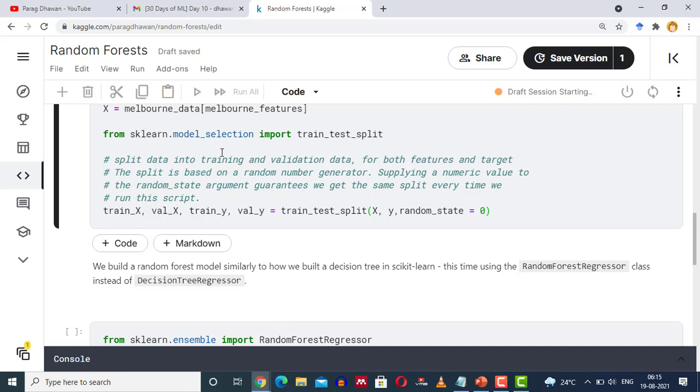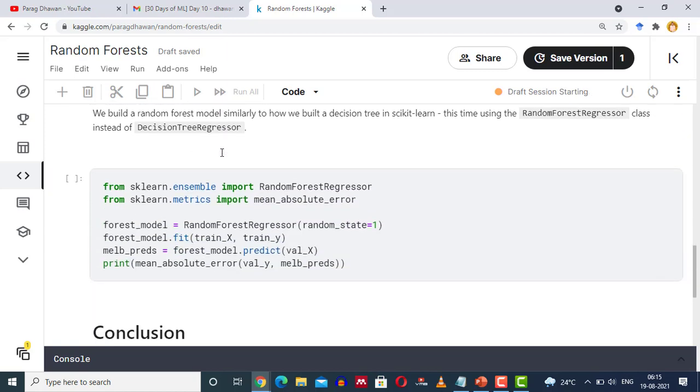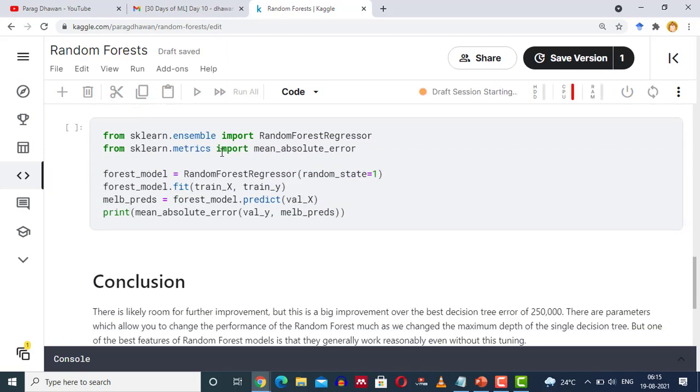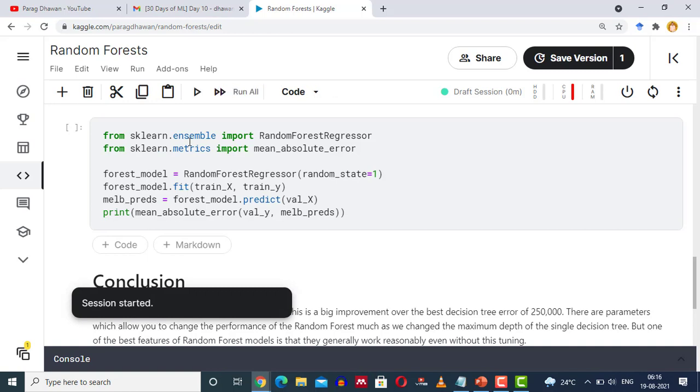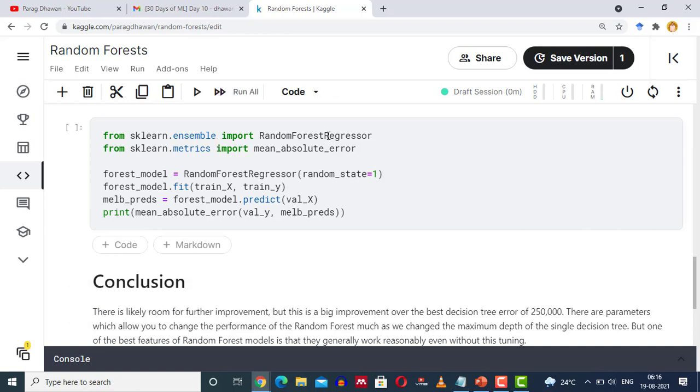Now the modeling part, wherein we will import a random forest regression model and compute the mean absolute error on our data. So from sklearn.ensemble, we import RandomForestRegressor, and from sklearn.metrics, we import mean_absolute_error. In the next statement, we create the model: RandomForestRegressor with random_state equal to 1. This will create the object of the model, which will be stored in forest_model.